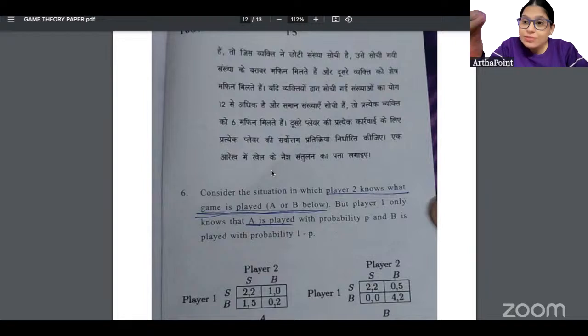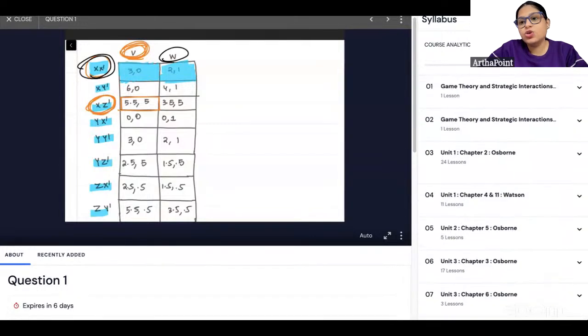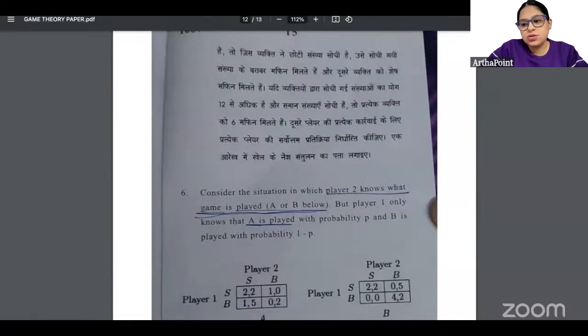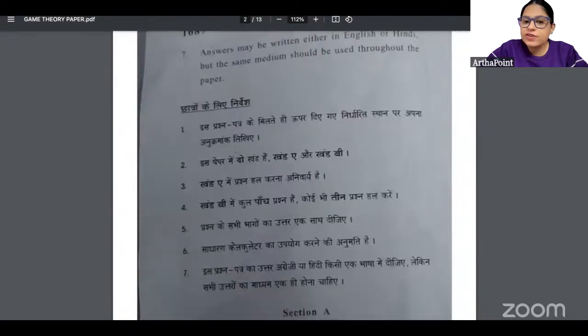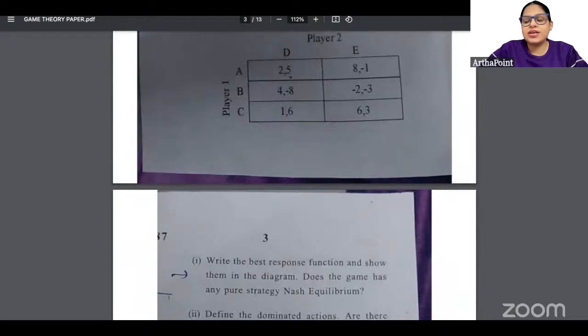Now, if you were not able to do it, it is because you didn't have trust on me that whatever questions are given on the portal are enough. You should have that trust on the faculty कि जो भी portal पे दिया गया है वो more than enough है, उससे ज़्यादा exam में नहीं आएगा. If you have done all questions, all recorded video solutions given on the portal, I guarantee you will score 100%. But that trust was required for you to trust me that, ma'am, yes, whatever you have given, we will only go ahead and blindly do that. Right? And that has been asked in exam.